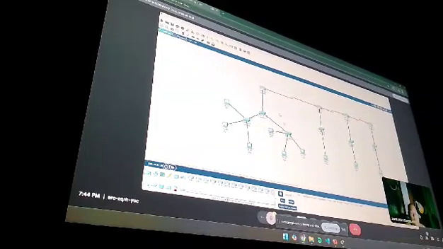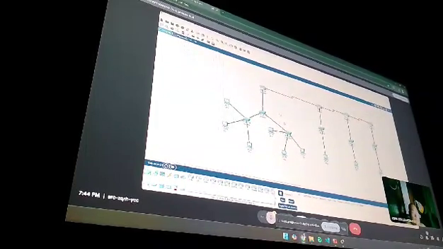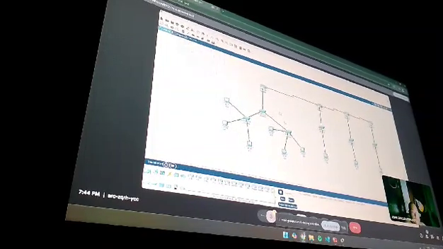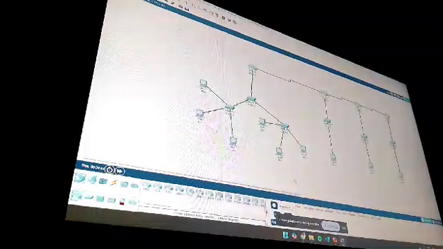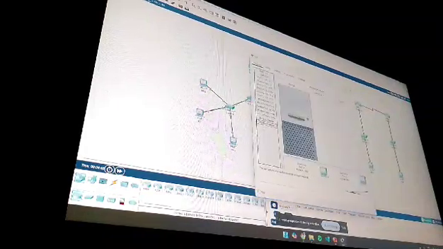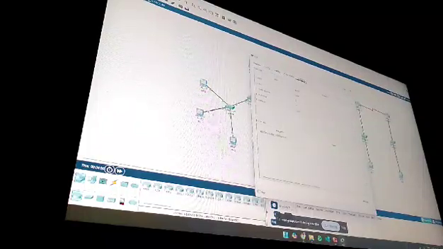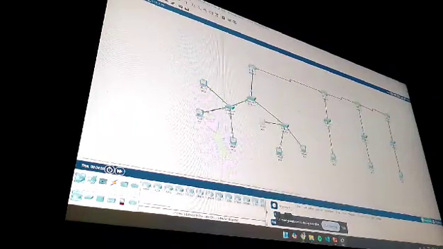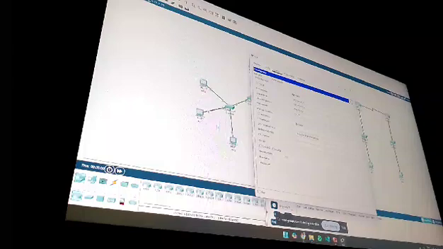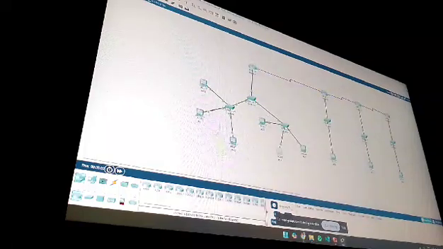Next, I configure the IP address for each router interface, switch VLAN interface, and PC according to the provided addressing table. And I also set the default gateway for the switches, which you can see here. There are gateways already. The gateway is already indicated.